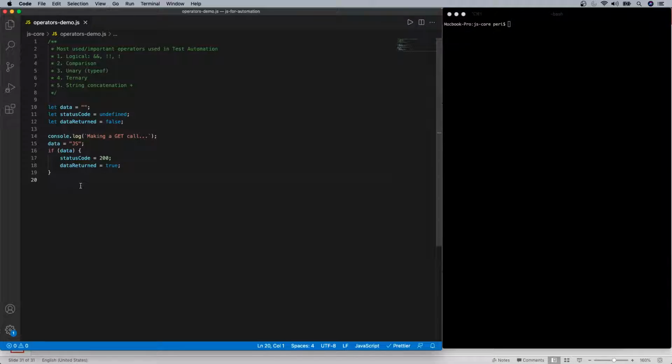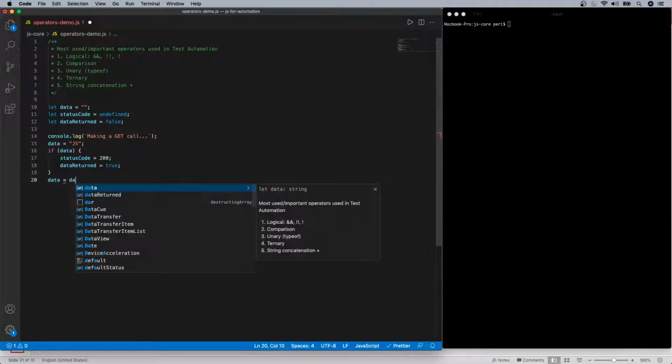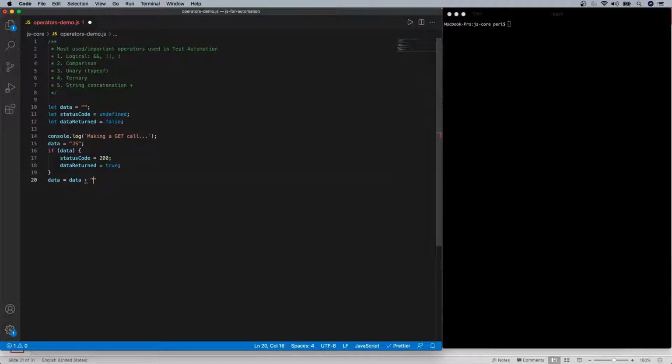So let's say that for our purpose, data equal to, I'm concatenating the data with something. Let's say data equal to data plus, and then put is awesome, for example, right? Okay, so here I just need to make a condition, because sometimes if the data is not returned, then it will become an empty string. Obviously the empty string plus something will be an invalid thing. So again, I need to make an if condition: if there is valid data, then you do this, right? If data, again you print this.